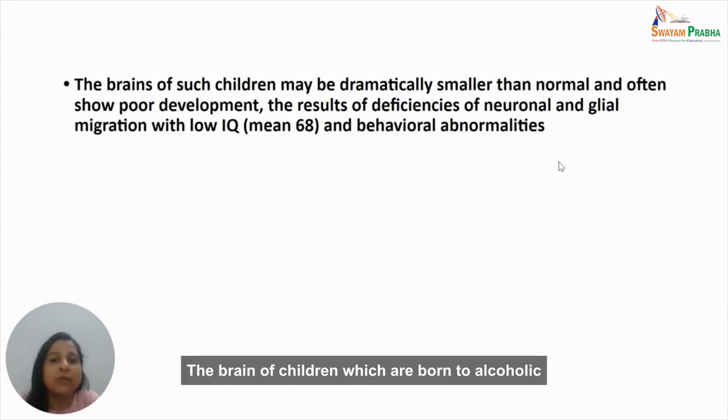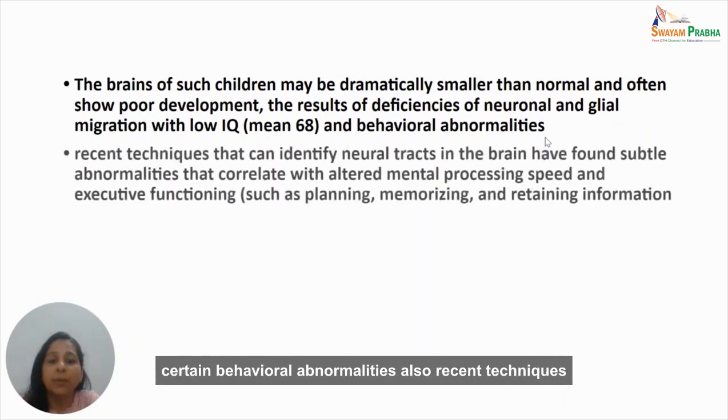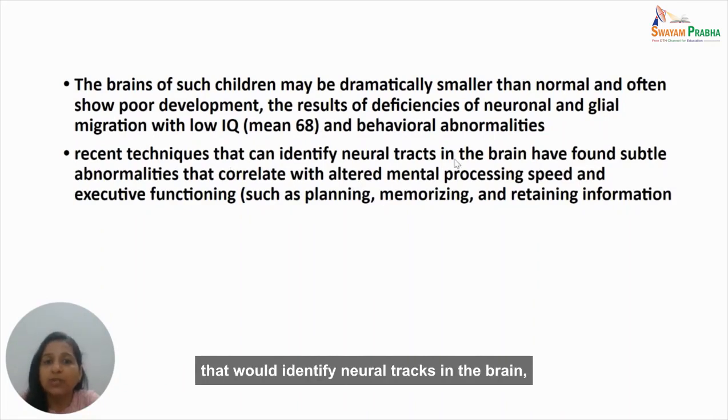The brain of children born to alcoholic mothers may be dramatically smaller than normal and often shows poor development. This results from deficiencies of neuronal and glial migration, with low IQ, a mean of which is generally seen at 68. Apart from it, there are certain behavioral abnormalities also. Recent techniques that can identify neural tracts in the brain have found subtle abnormalities that correlate with altered mental processing speed and also executive functioning.